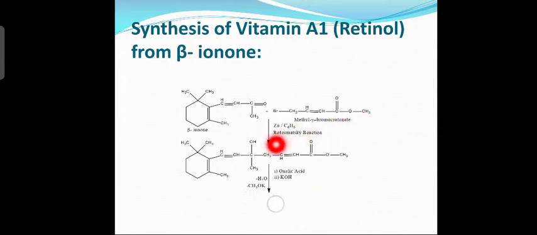Now this undergoes a Reformatsky reaction in the presence of zinc and benzene. What is the Reformatsky reaction? Addition of hydrogen takes place. This double bond will break, this remains as it is, and this oxygen will combine with the H to form an OH group.